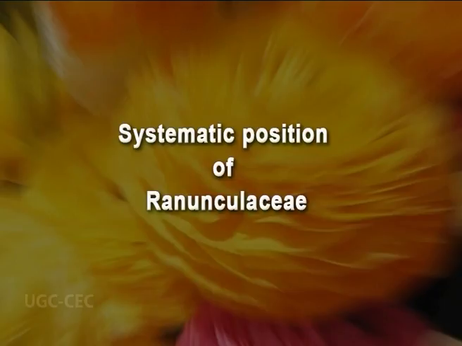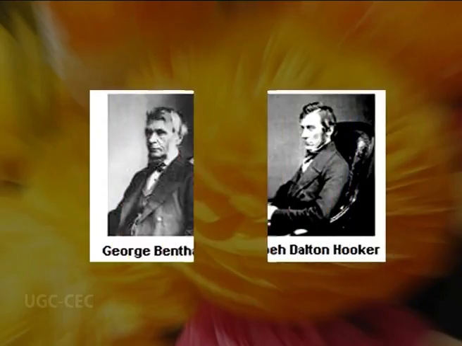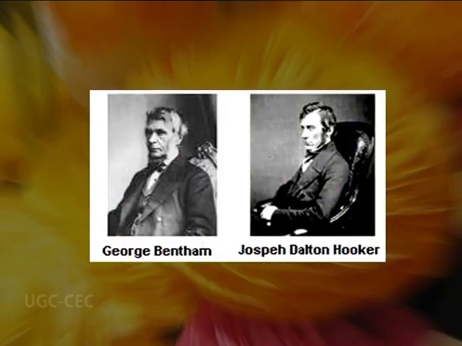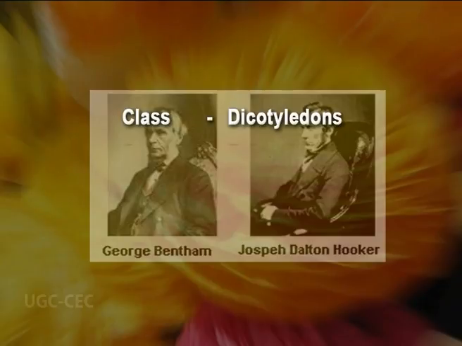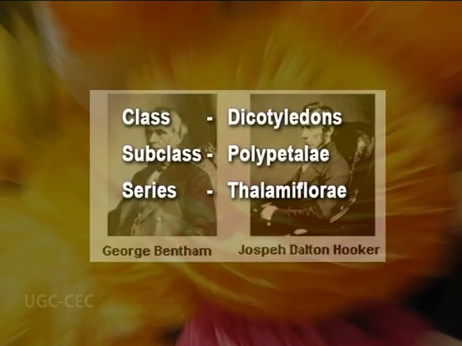Now, after discussing the taxonomy, let us come to the second portion of the lecture, that is the systematic position of Ranunculaceae. Various authors, taxonomists, have classified Ranunculaceae under different schemes of classification. Let us have a discussion on a few of these classification systems. First, starting with Bentham and Hooker, the two British botanists, they classified Ranunculaceae under the class Dicotyledons, subclass Polypetalae, series Thalamiflorae, and the order Ranales.